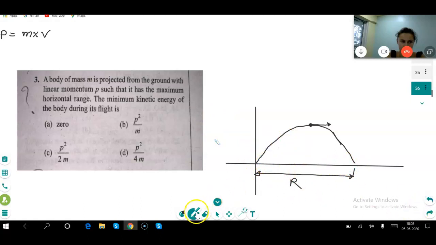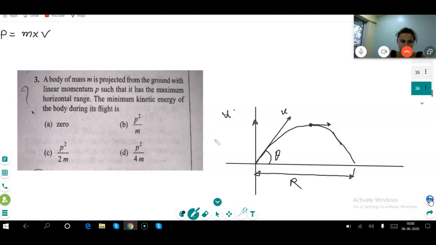What angle? Let us assume it. Then the vertical component will be u sin theta. Correct?